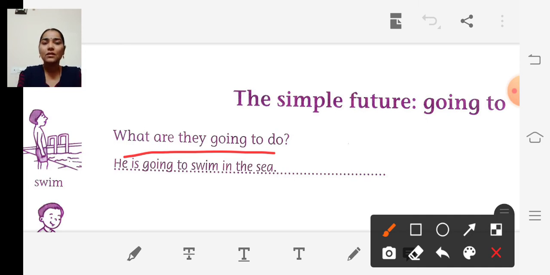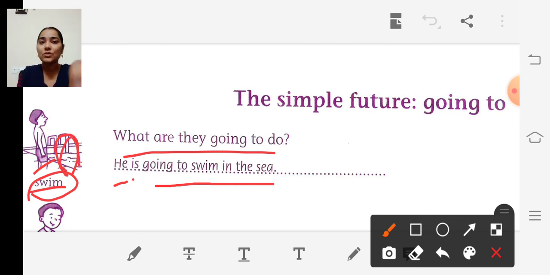See the first picture. There is one boy standing before a swimming pool, isn't it? And they have given the word "swim". They have given one example: "He is going to swim in the sea."